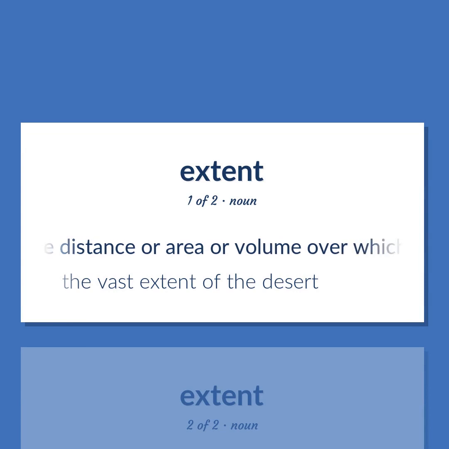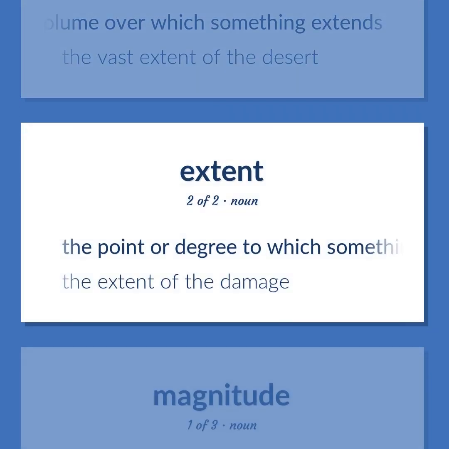The distance or area or volume over which something extends. The vast extent of the desert. The point or degree to which something extends. The extent of the damage.